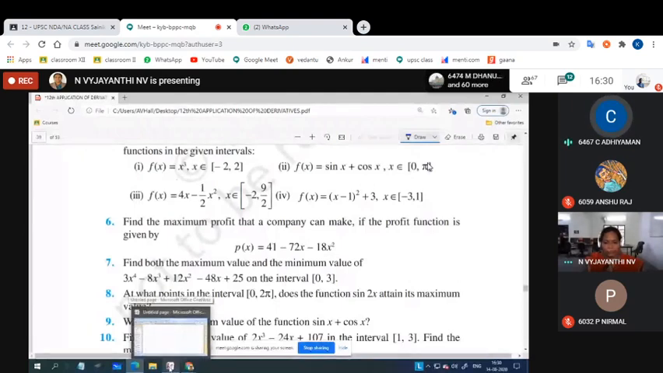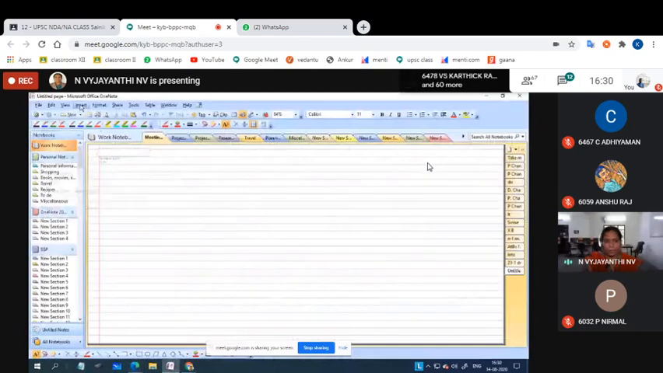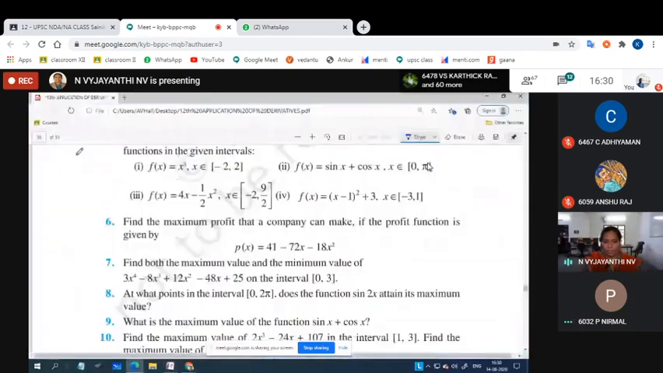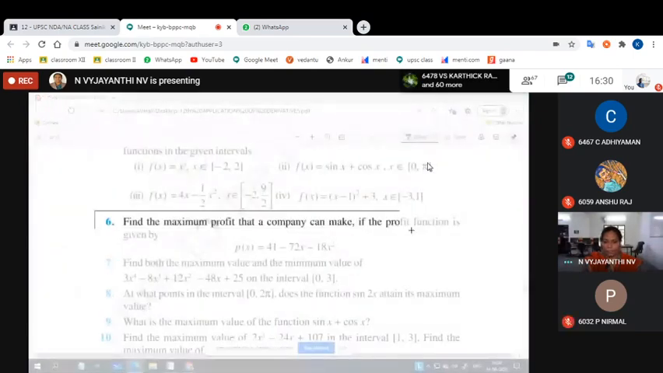Find the maximum profit that a company can make if the profit function is given by P of x equal to 41 minus 72x minus 18x square. So they're asking us to find the minimum profit or maximum profit. Always we expect profit to be maximum, isn't it?